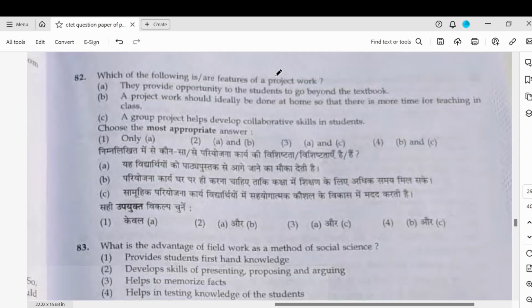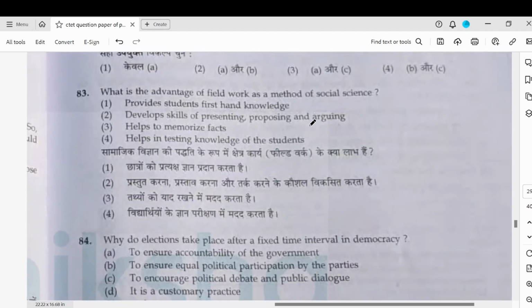Which of the following are features of a project work? Okay, they provide opportunities to go beyond the textbook. Yes. The project should ideally be done at home. Never. Group projects help to develop collaborative skills in students. So A and C is the best out here.